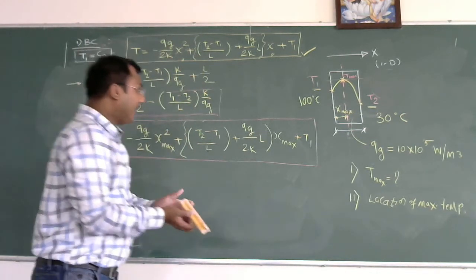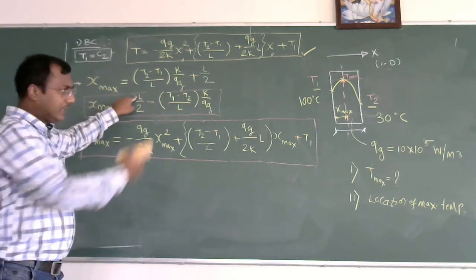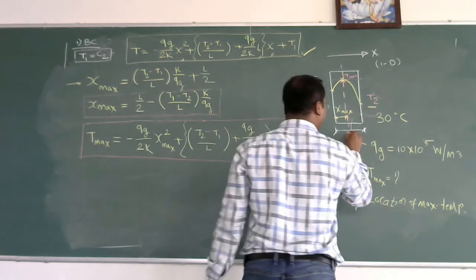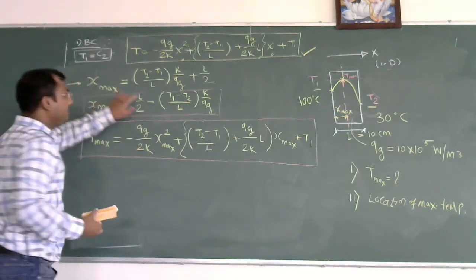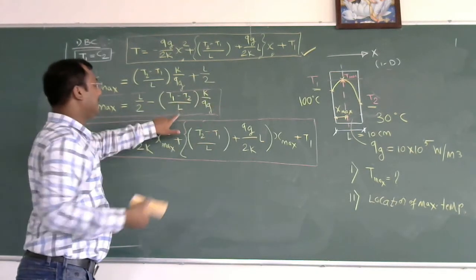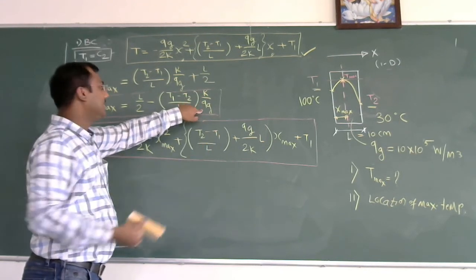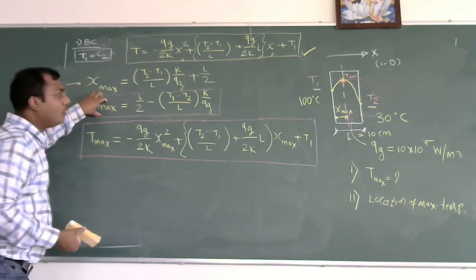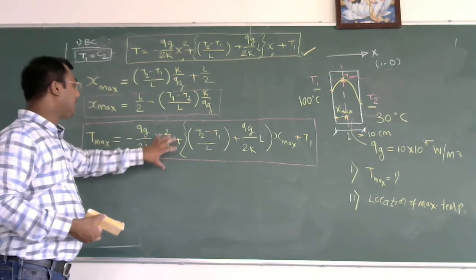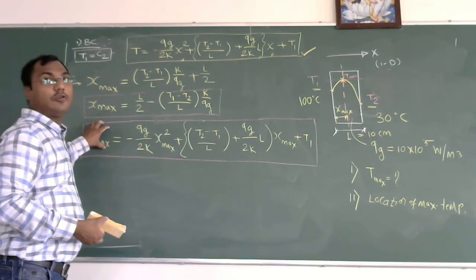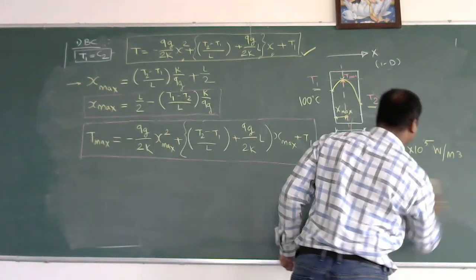So what we need to do? We need to find that X max. So simply in that equation of X max, I need to put L by 2. Surely the value of L, that is the thickness of the slab, will be given. Say for example, this is a 10 centimeter slab. T1 is 100, T2 is given as 30, L is given, and the material K will be given, so thermal conductivity is known. The value of internal heat generation is known. So by this you can calculate X max, meaning the location of the maximum temperature. Put that X max value here and you can find the value of the maximum temperature in the plane wall. Okay, so this is a typical and simple problem.